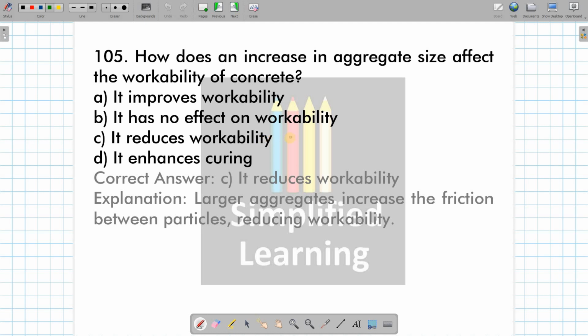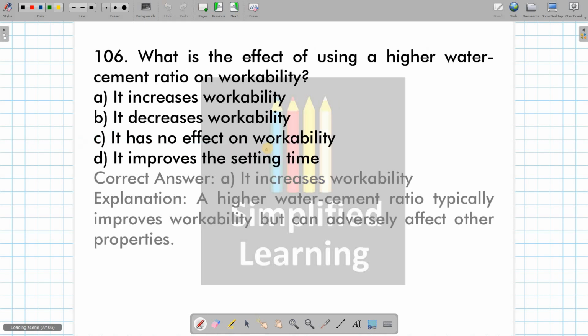Then, how does an increase in aggregate size affect the workability of concrete? See, the finer the aggregate size, the more workable the concrete is going to be. The coarser it is, the more it is going to reduce the workability or fluidity of the concrete mix. Thereby, the correct answer is reduces the workability. If excess of large or coarse size aggregate is there in concrete, then it is going to affect workability in a negative way. Means it is going to reduce the workability, right?